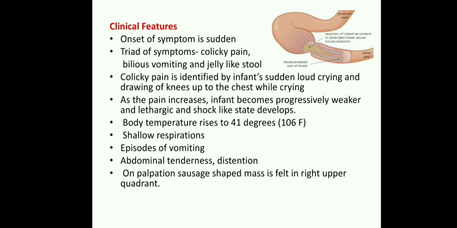On palpation, a sausage shaped mass is felt in the right upper quadrant. Why is it present there? Because the most common type is seen in the cecal region, that is ileocecal. So it is the most common type. So we will identify swelling in the right side of the upper quadrant of the abdomen.